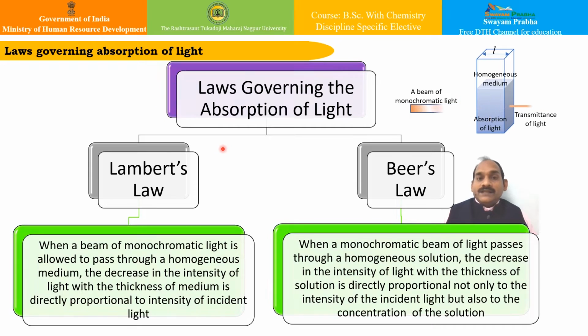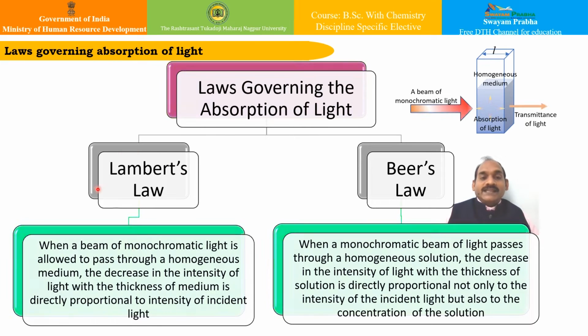However, it is only the part of light absorbed by the medium that can bring about the chemical reaction, and the part which has been reflected is of no use, isn't it? Therefore, the amount of light absorbed is governed by two important laws, Lambert's law and Beer's law. We are going to see these two laws in detail.